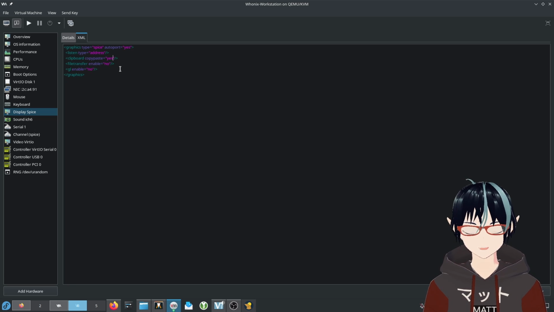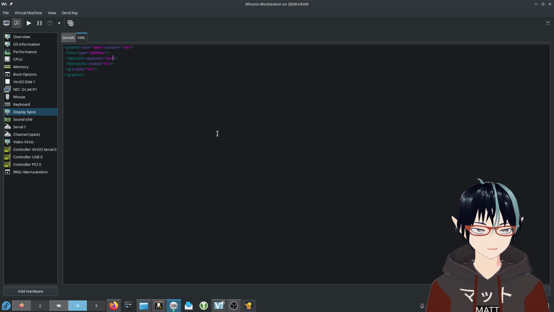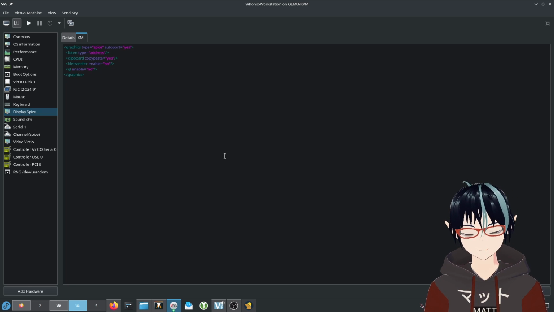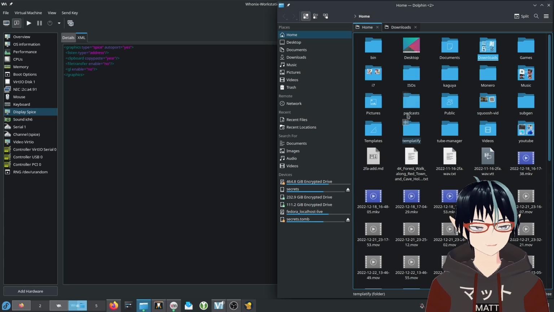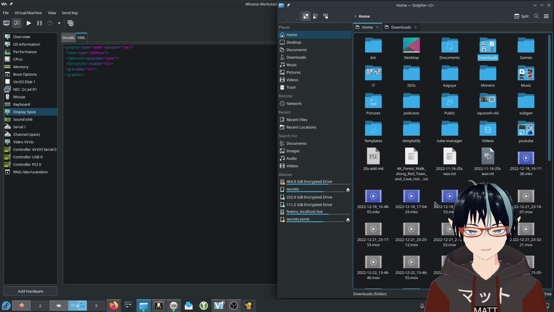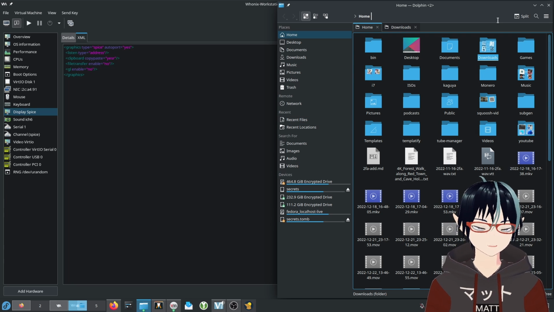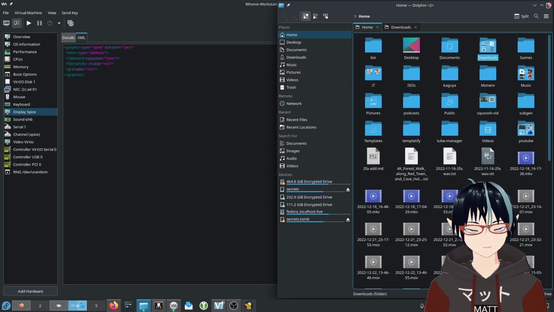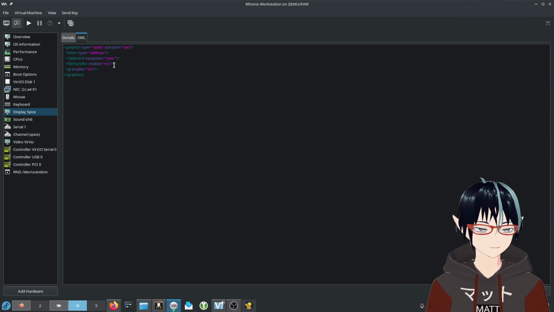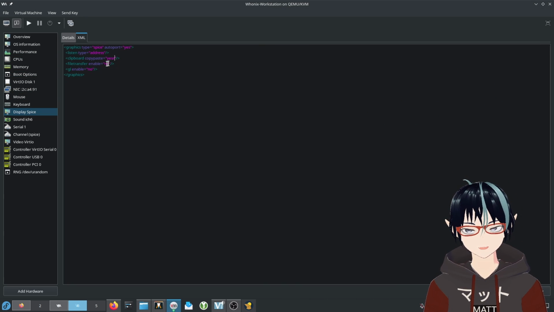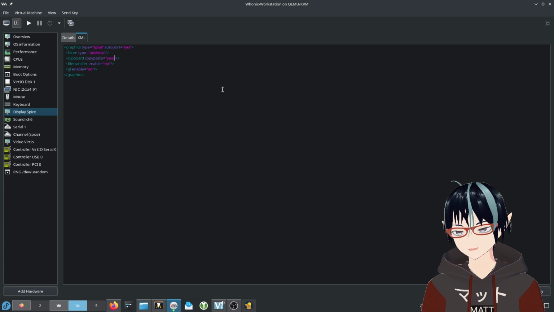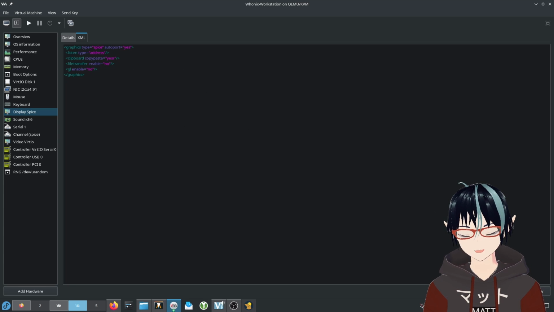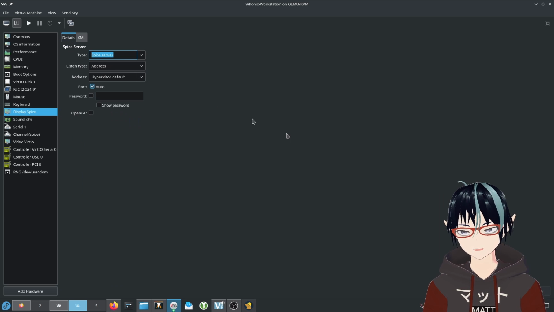Now I don't think I'm going to be using file transfer. This is really so that if you drag and drop a file from a GUI file manager, you'll see that I have Dolphin here, you can actually just drag and drop files to the virtual machine. I don't really envision myself doing that. But you have to be aware that when you do this, you are technically giving the virtual machine the ability to track what you copy paste and click transfer and all that other stuff. So just be aware of that. I'm not going to do this, but if you'd like to do it, just make sure you change it so it says yes instead of no.